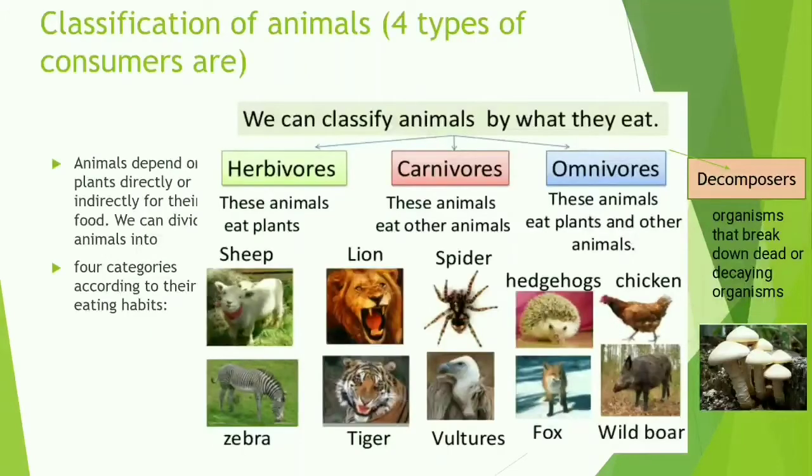We can classify animals on the basis of their food habit, or we can say by what they eat. There are four types of consumers, or four types of animals. I have mentioned they are consumers because none of them can produce their own food, and we will find out that they are directly or indirectly dependent on the producers.